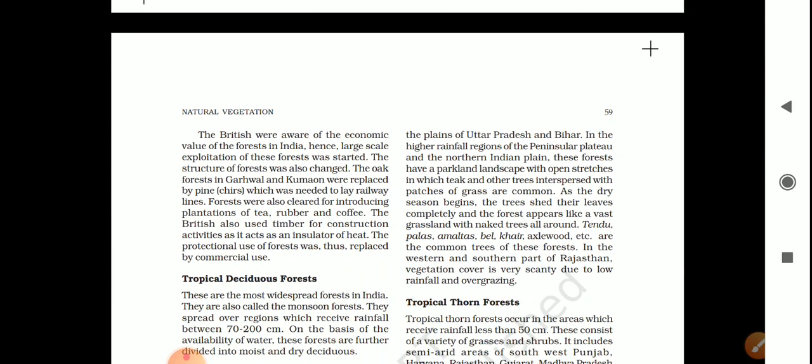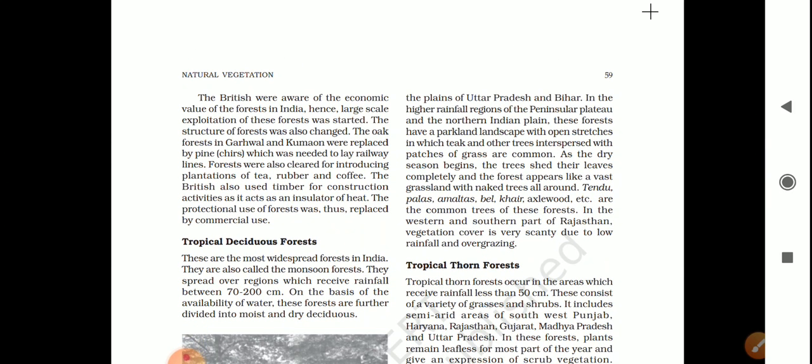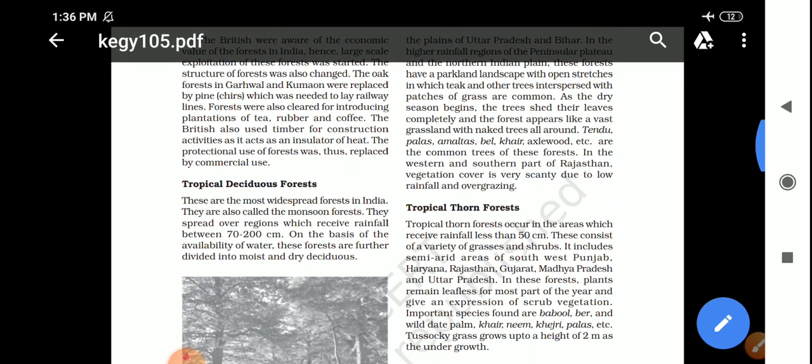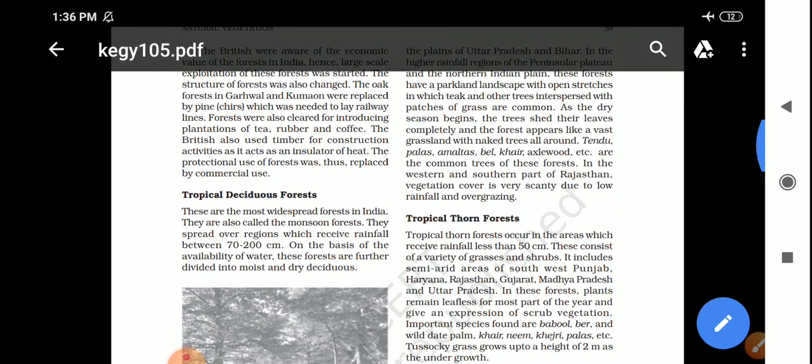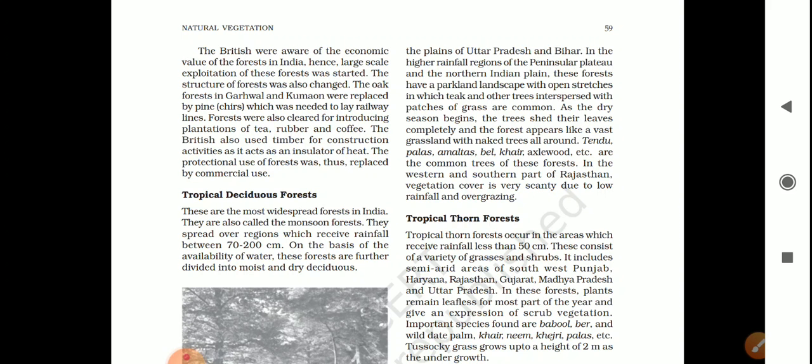Okay, so the British were aware of the economic value of forests in India, hence large scale exploitation of these forests was started. They started cutting the trees because they started using the wood blocks. After cutting all the trees, they started making slabs, and they used these slabs in the railway track. Nowadays we see tracks made of iron, but earlier they were made of wood, right? So timber for construction activities, and so many more uses. They used it from the natural vegetation.